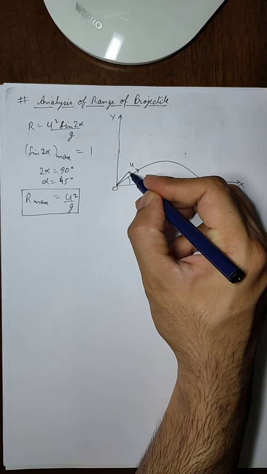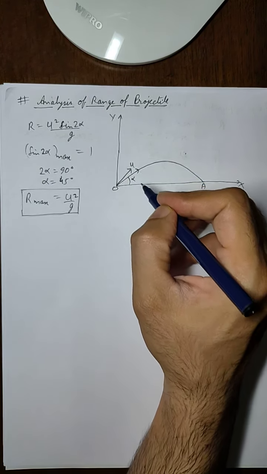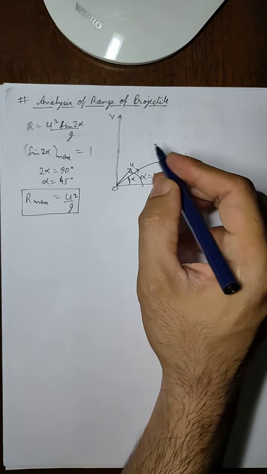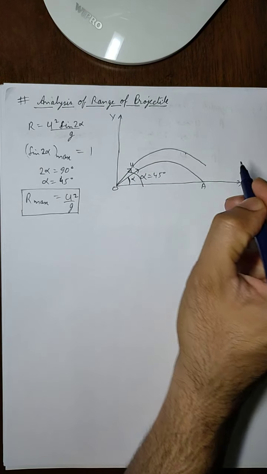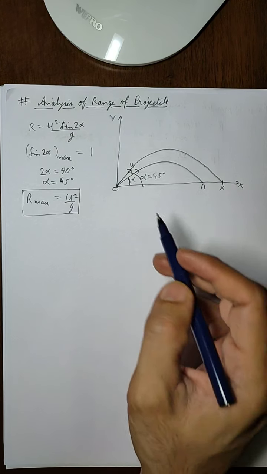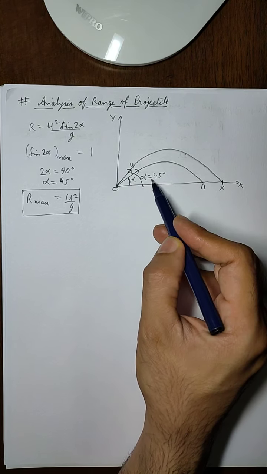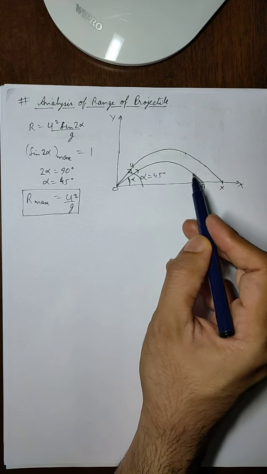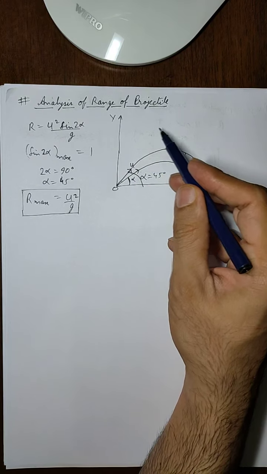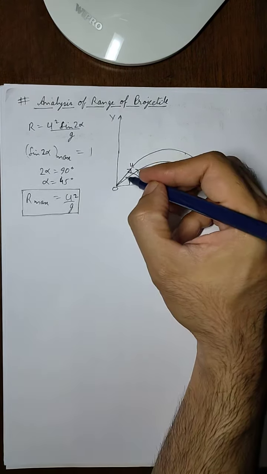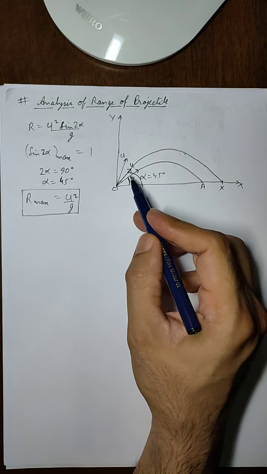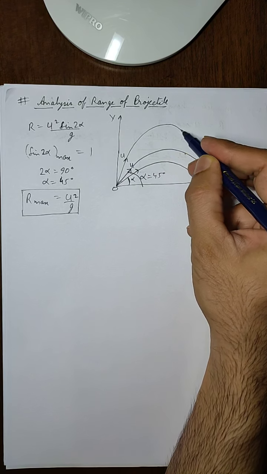So that means that if we project a body at an angle alpha equals 45 degree, then it will have maximum range, and let us say its maximum range goes till x. So this is the maximum range. Now if the alpha is lesser than 45 degree, then the range will be OA. And if the angle is again more than 45 degree, then the body is going upward in this direction. So again the range will be less. So if the body is projected this way with angle more than 45 degree, then it will go like this and it might come here.